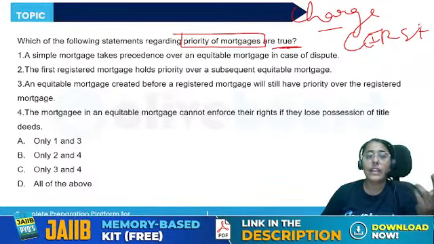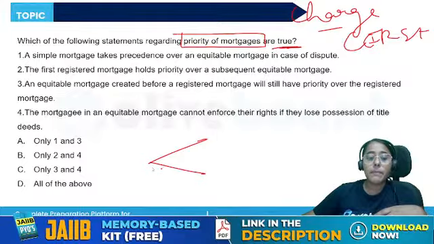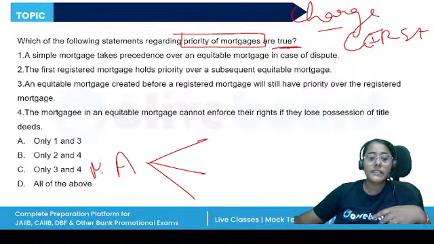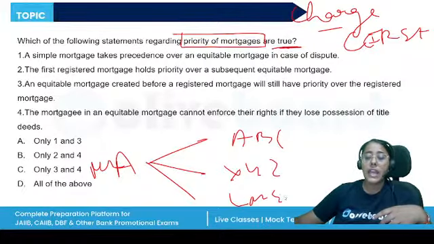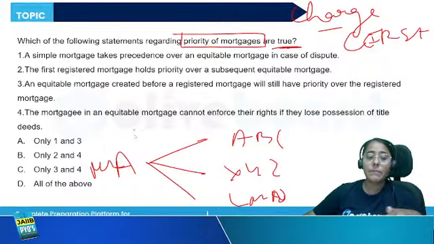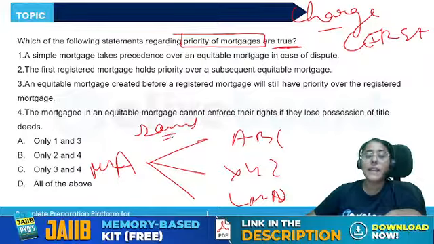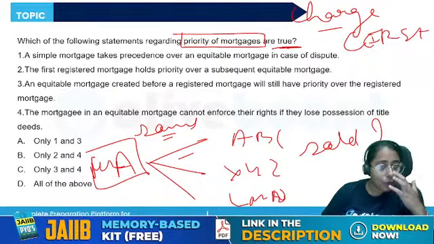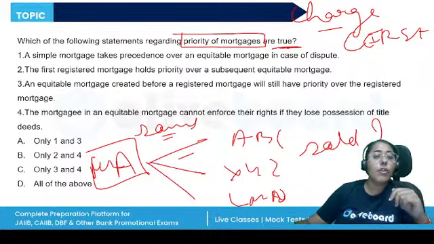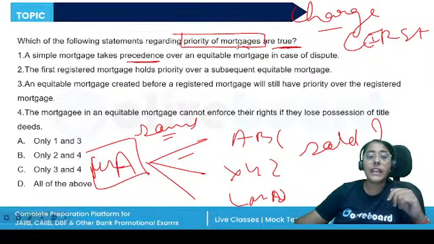So what is the priority? Priority of mortgages means when, let's say, there are three banks who have given loan to Mr. A, ABC Bank, XYZ Bank, LMN Bank. And if to all of them the same mortgaged property was kept as security, and Mr. A defaults on all of these three dues, then when the property is sold, who is going to get the priority? So, a simple mortgage takes precedence over an equitable mortgage in the case of dispute.